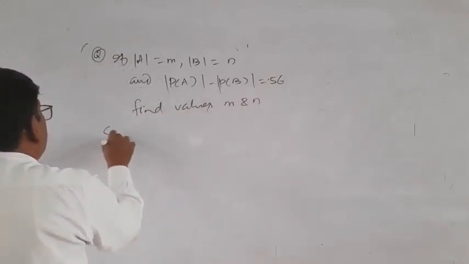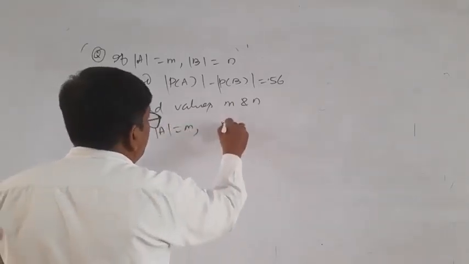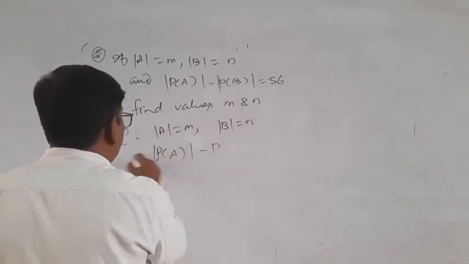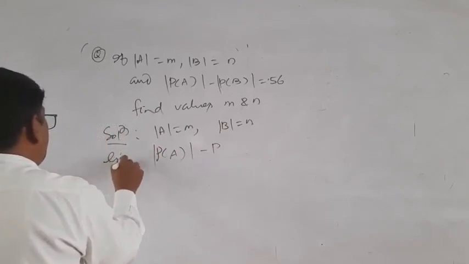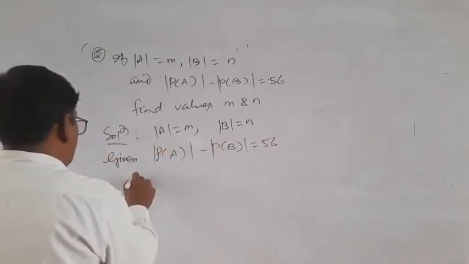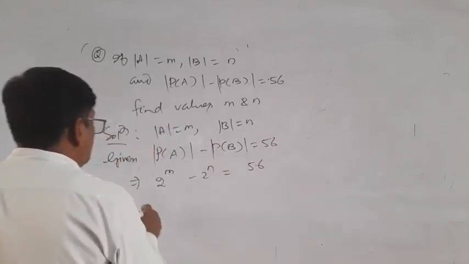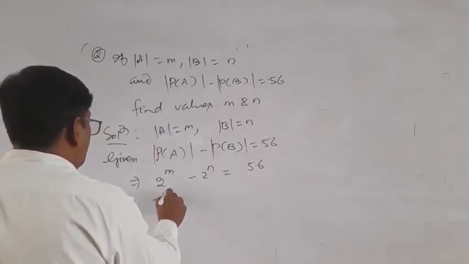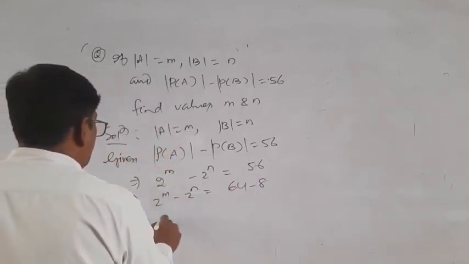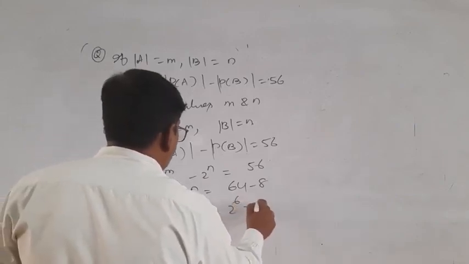Solution: the cardinality of A is m and of B is n. Given that, 2 to the m minus 2 to the n is equal to 56, that is 64 minus 8, so 2 to the 6 minus 2 to the 3.